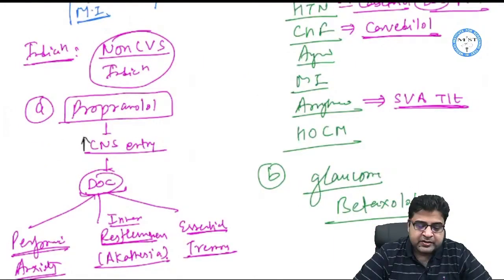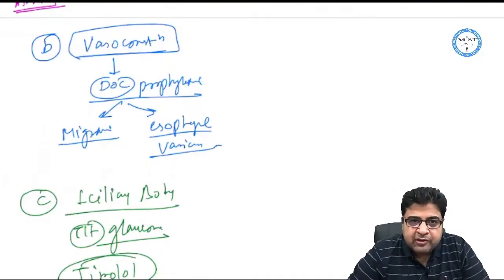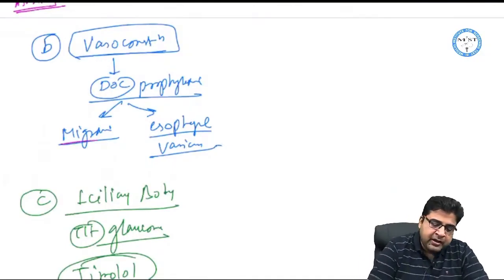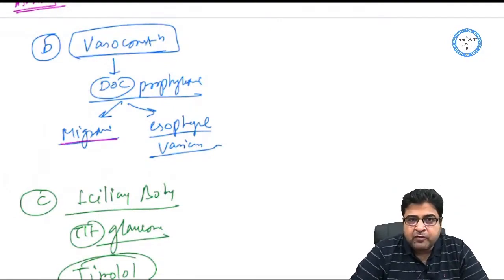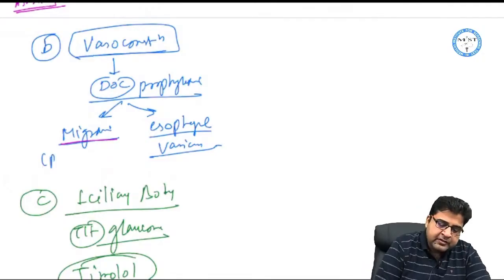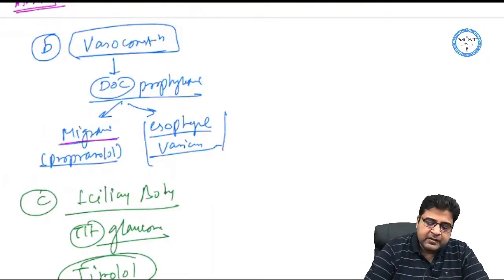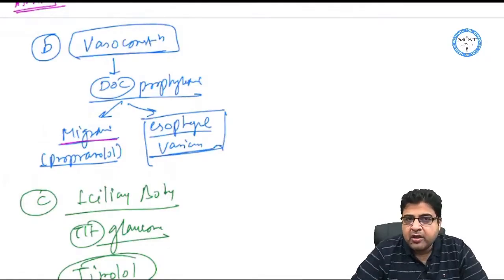Now sometimes this vasoconstriction is required for us. There are some conditions where vasodilation is a problem. One is migraine prophylaxis. For migraine prophylaxis, propranolol is the drug of choice.